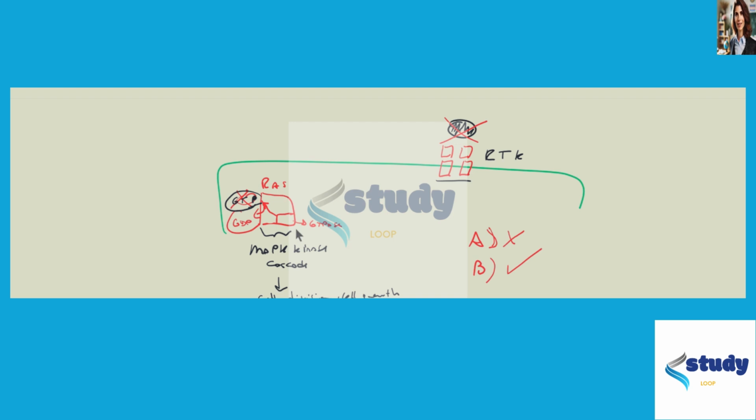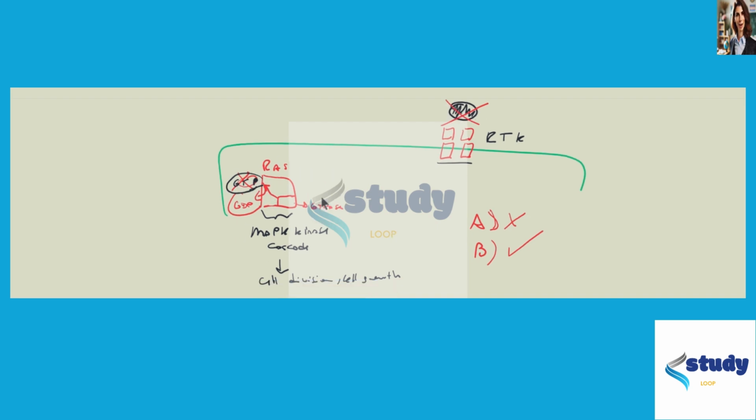However, when there is a mutation of this GTPase, it is not going to act even when the ligand is not there anymore, and the RAS protein continues to be bound with GTP. This causes a permanent activation of this cascade and a lot of cell division and cell growth, and this is going to lead to cancer. So option B is the correct answer for this question.